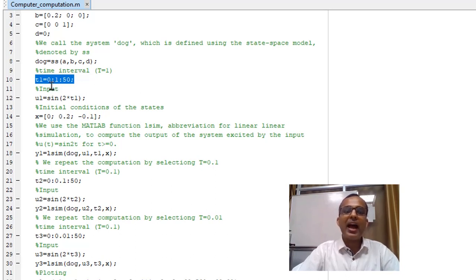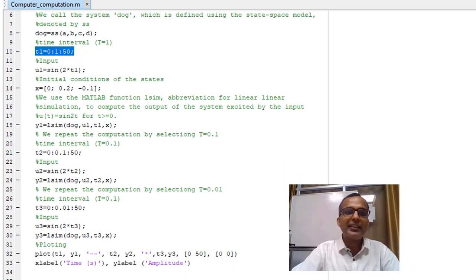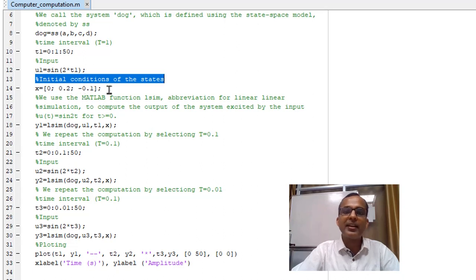Here you can see that I have selected sampling interval t equal to 1, and in another part of the program I am going to select another sampling instant also. After that, I have constructed the input corresponding to this time. Whenever you have 0 to 50, we are collecting a sample at each time instant of 1, and I have provided the initial condition. In MATLAB, whenever you write a column vector, we use this kind of symbol. Those who are not aware, please read from the CTMS tutorial.